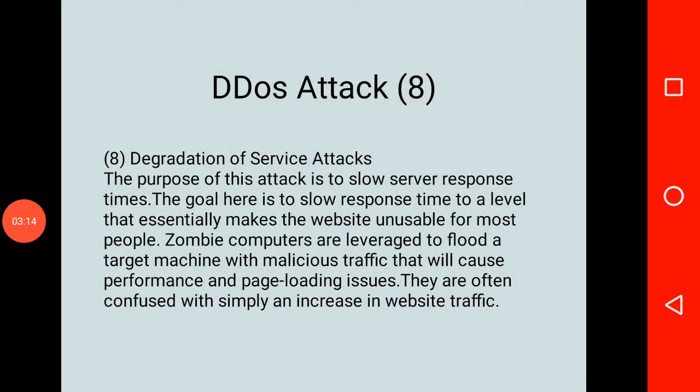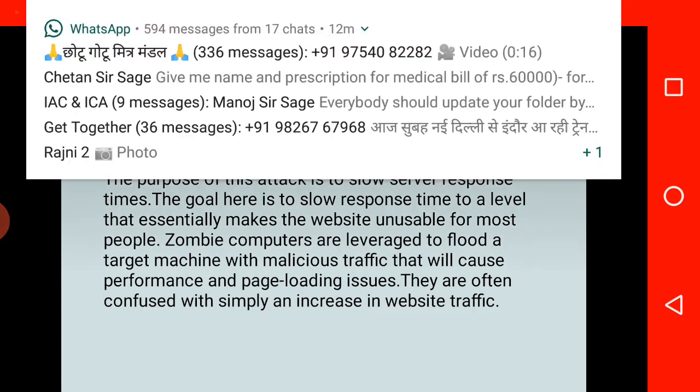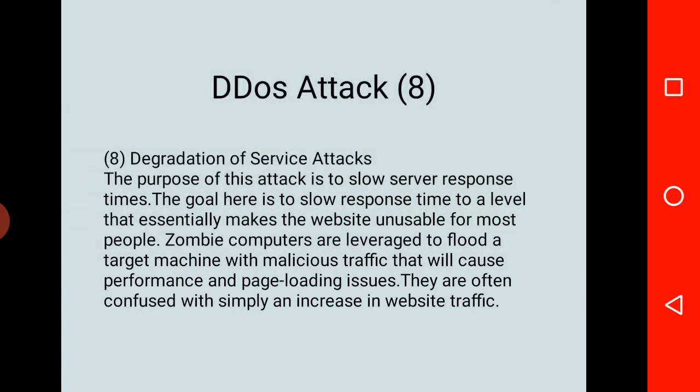Next is degradation of service attack. The main purpose is to slow down the server response time, right? And zombie computers are leveraged to flood a target machine with malicious traffic that will cause performance and page loading issues, which are normally confused with simply an increase in website traffic.